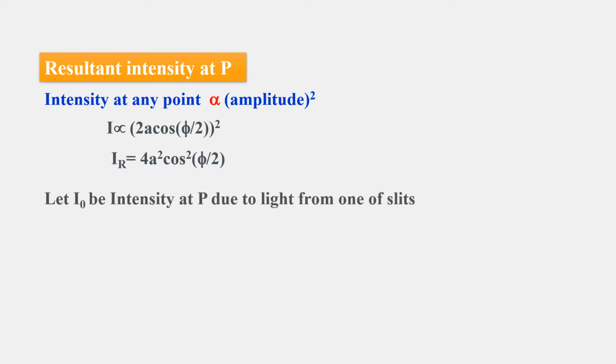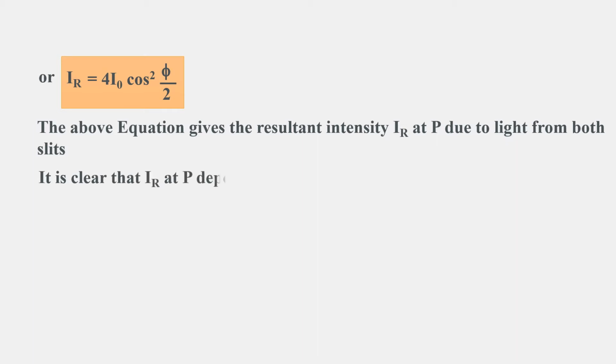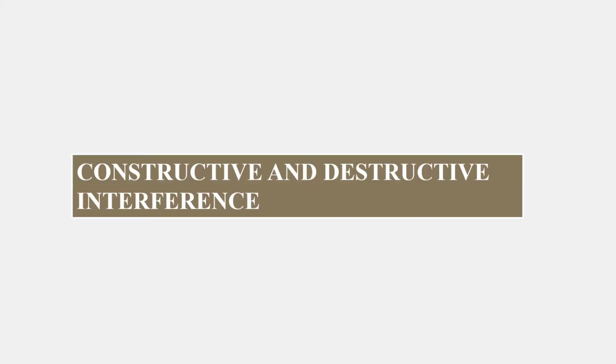Let I₀ be the intensity at P due to the light from one of the slits. I₀ can be taken as a₀². I_R divided by I₀ will become 4 cos²(φ/2), or I_R is equal to 4 I₀ cos²(φ/2). The above equation gives the resultant intensity I_R at P due to the light from both slits. It is clear that I_R at P depends upon the phase difference φ between the two waves reaching the point.